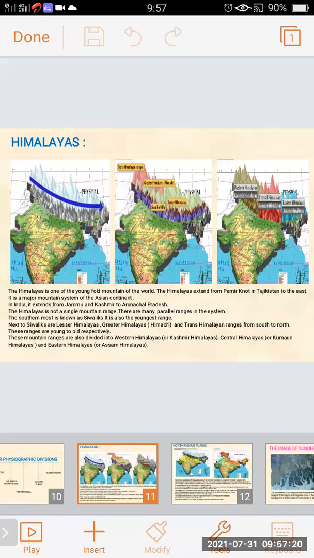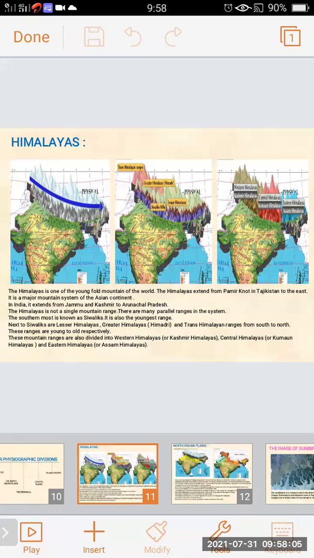The southernmost is known as Shivalik. It is also the youngest range. Now the mountain ranges are divided into different types. Next to Shivalik are the Lesser Himalayas and the Greater Himalayas. Greater Himalayas are also called Himadri, and then the Trans-Himalayan range from south to north. These are the mountain ranges included in the Himalayas.